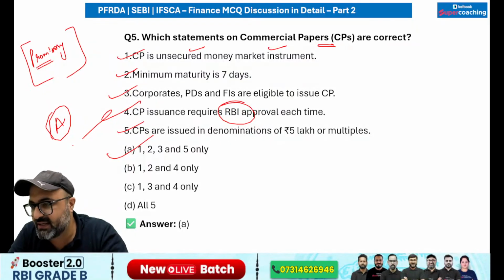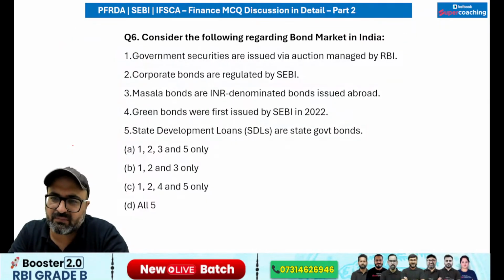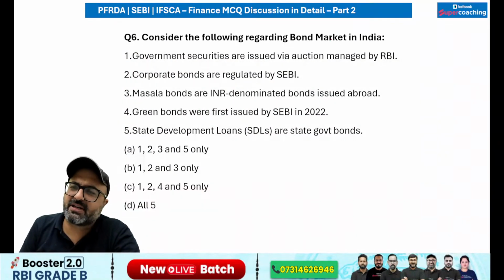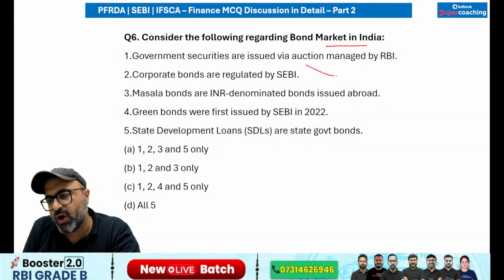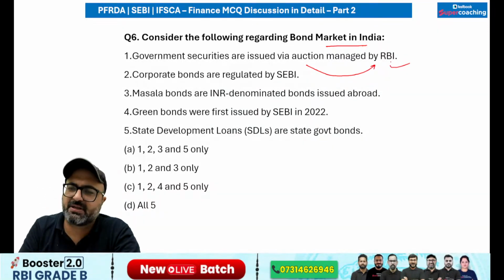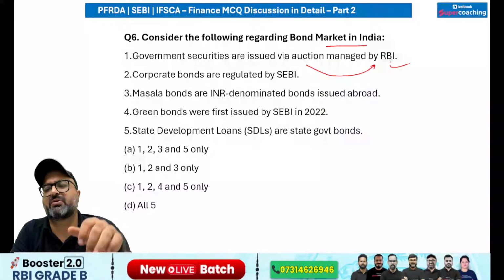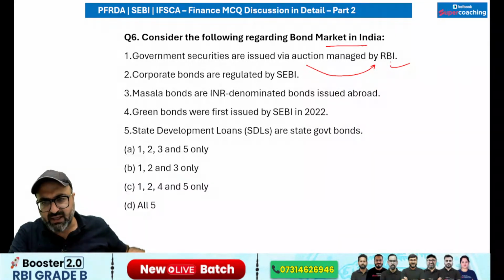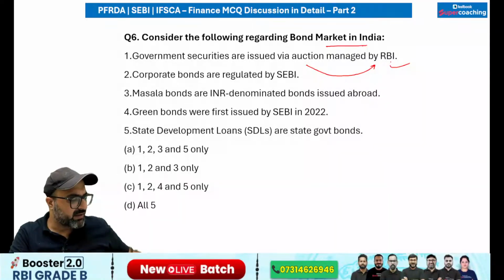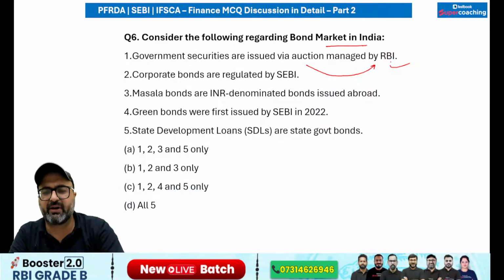Got it? Is it clear? Moving on to the next one. Consider the following statement regarding bond market in India. Government securities are issued via auction which are managed by RBI. Yes, sir. Government securities are issued through auction and this auction is managed by RBI. That is absolutely correct. Corporate bonds, they are regulated by SEBI. Yes, sir. They are regulated by SEBI.